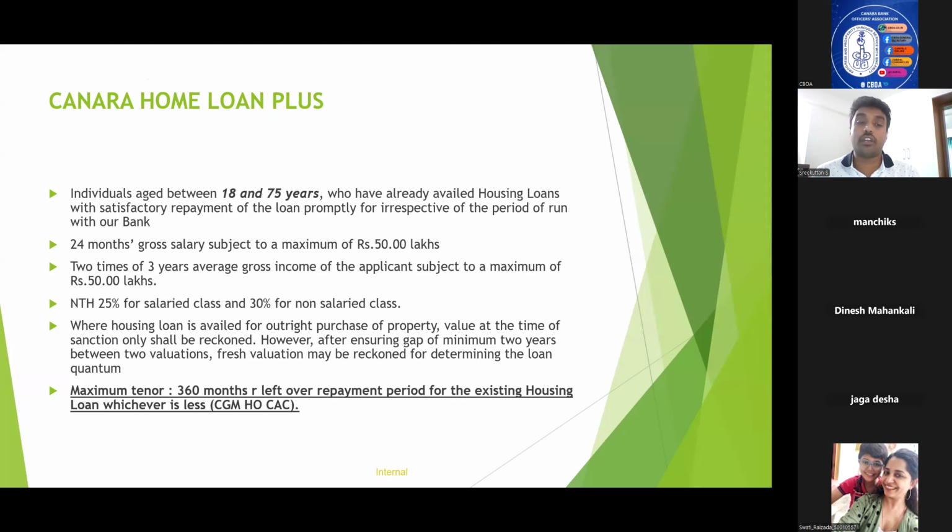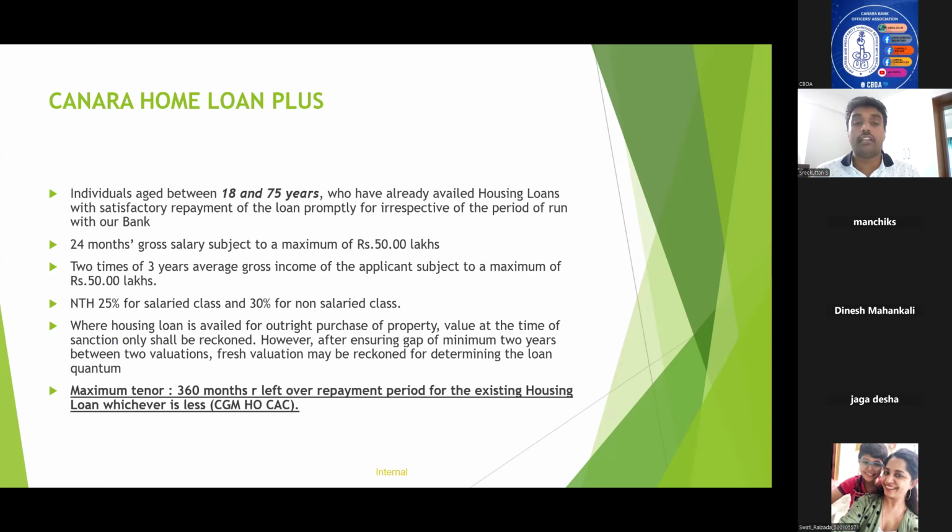But after ensuring a 2 years gap between two valuations, then fresh valuation may be taken. That is, if the previous valuation was taken in 2023, now in 2025, after completing 2 years, a fresh valuation can be taken in the case of Home Loan Plus.